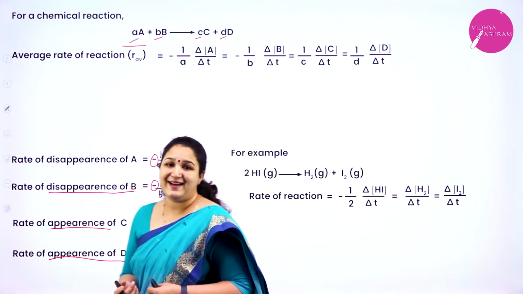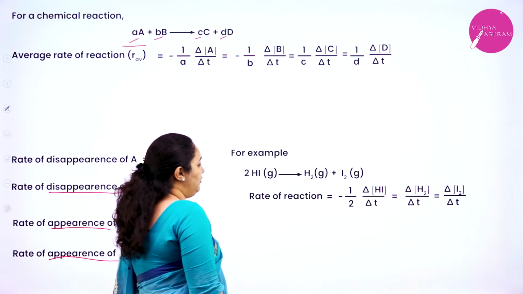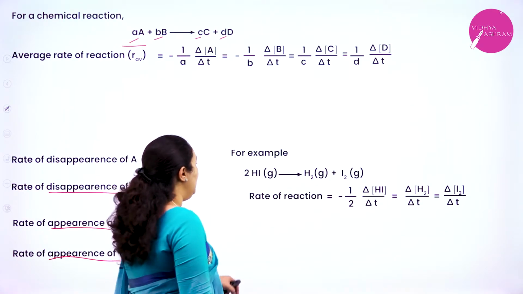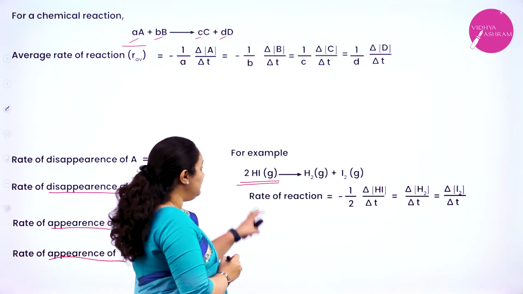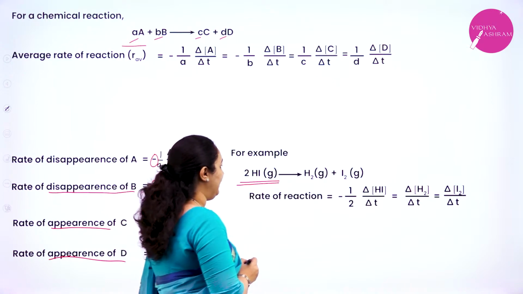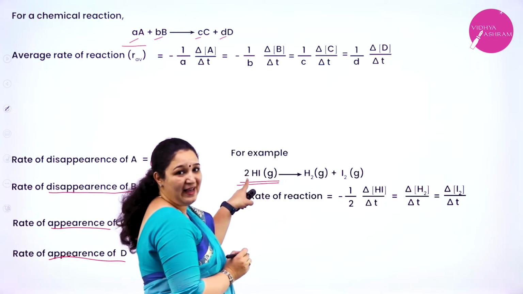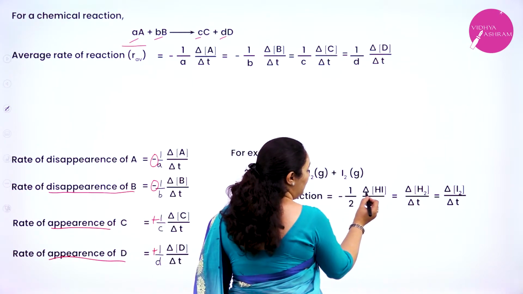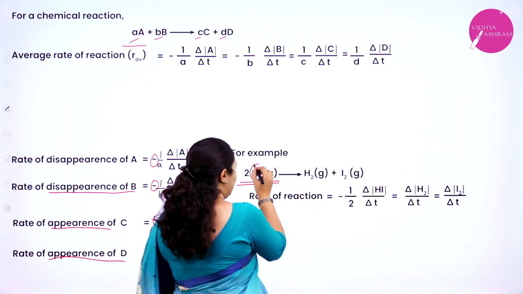Now for a reaction, if I have to write, for example, hydrogen iodide forming hydrogen and iodine. Okay. Now for this, if I have to write the rate of reaction in terms of reactants, it will be minus 1 by 2. Why 2? Because I have the stoichiometric coefficient 2 here. So it is minus 1 by 2, delta [HI] by delta T. That is, the reactant is what?